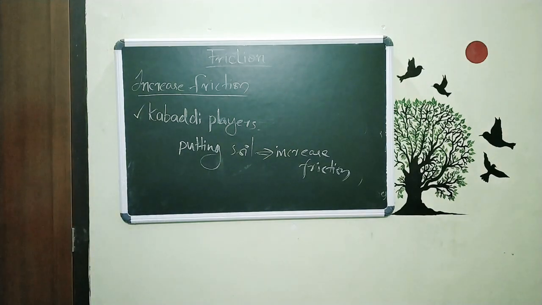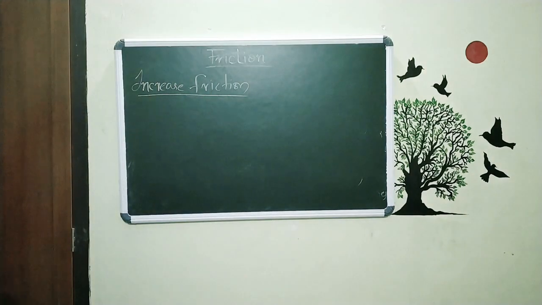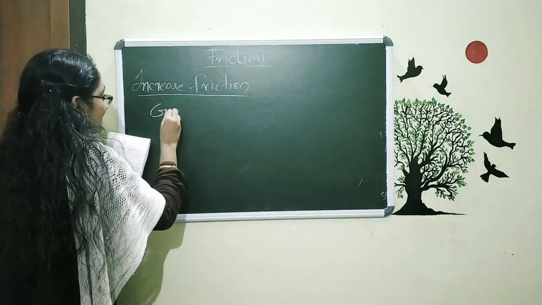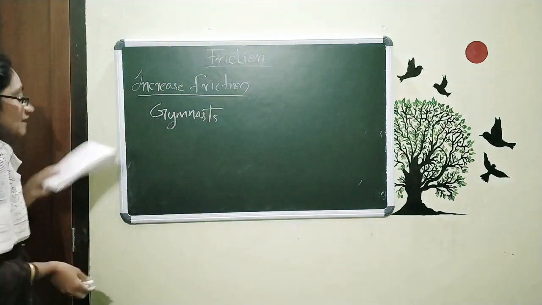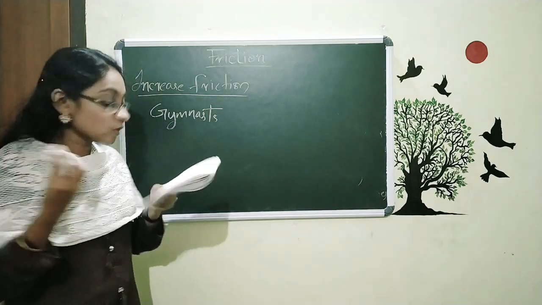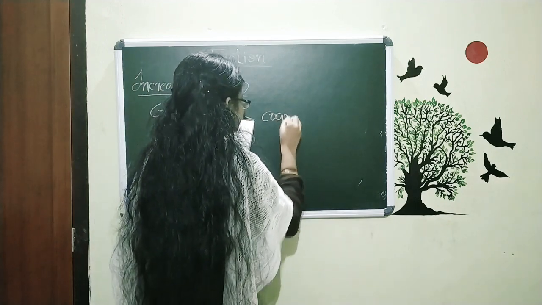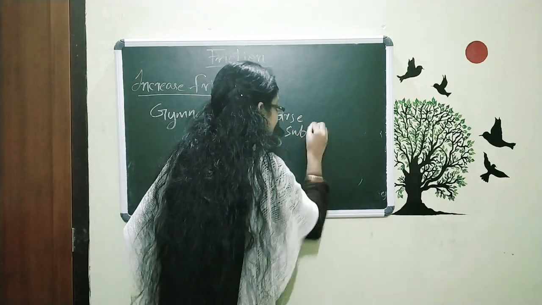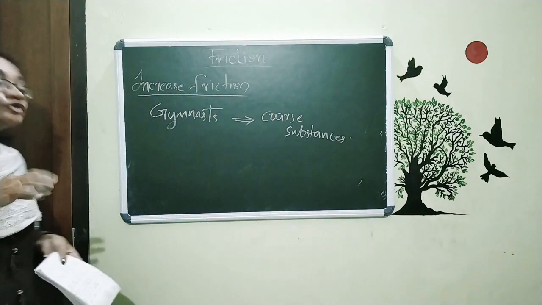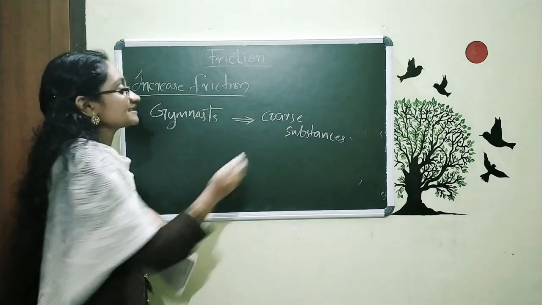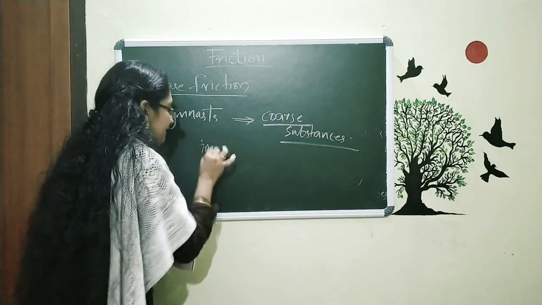The next one is for the gymnast. They apply certain types of coarse substances on their hands to increase the friction.